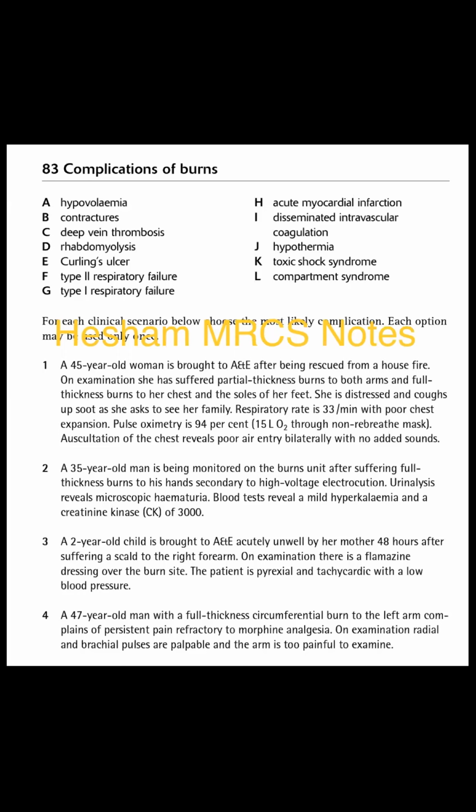Yes. Okay. The patient's respiratory rate here is 33. But due to incomplete inspiration the patient will also retain CO2. So the patient will have hypoxia and hypercapnia. So this is type 2 respiratory failure. Type 1 is only hypoxia. Type 2 is hypoxia and hypercapnia. A patient with eschar at the chest always has type 2 respiratory failure. You should keep it: full thickness burn to the chest, which needs escharotomy, causes type 2 respiratory failure, hypoxia, and hypercapnia.